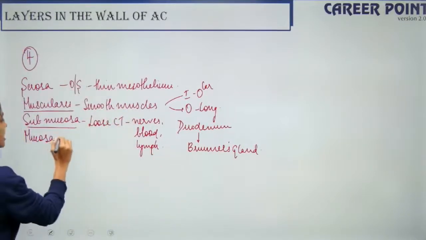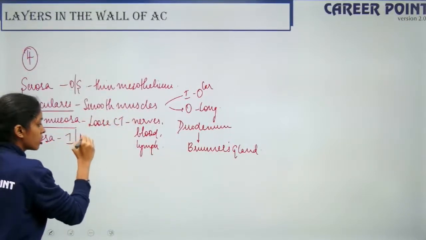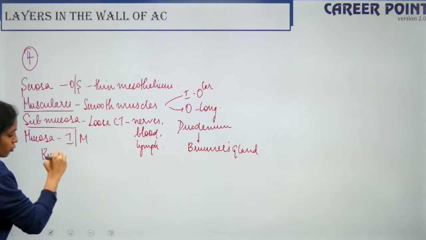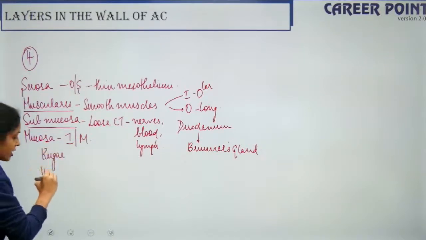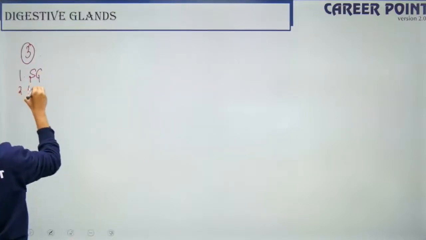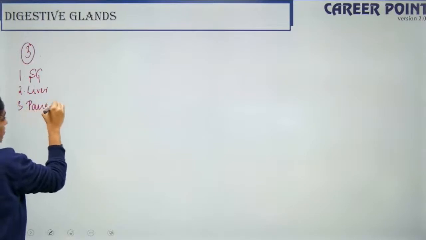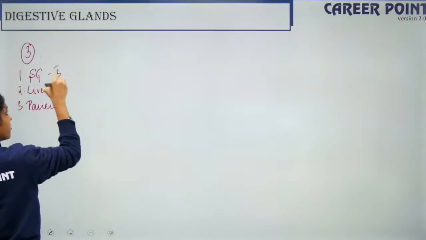Fantastic. So the last layer is mucosa. This is the innermost. So it has irregular folds. The folds in the stomach is known as rugae and the folds in the intestine is known as villi. So then you have the liver and then you have the pancreas, right? So salivary glands are of 3 pairs.